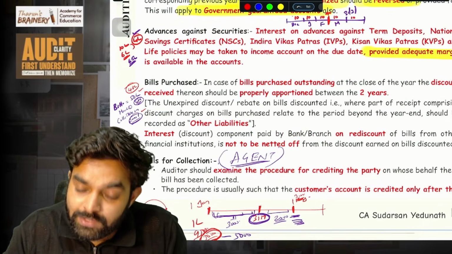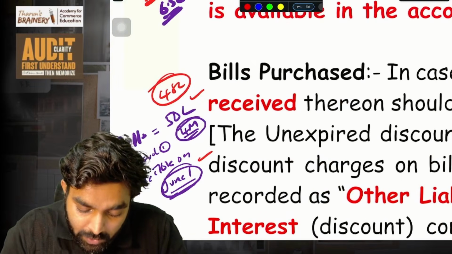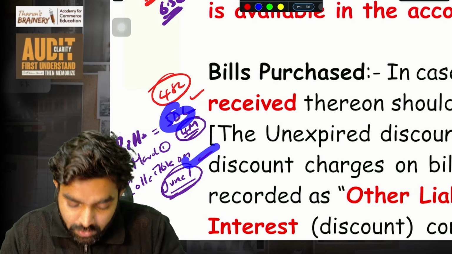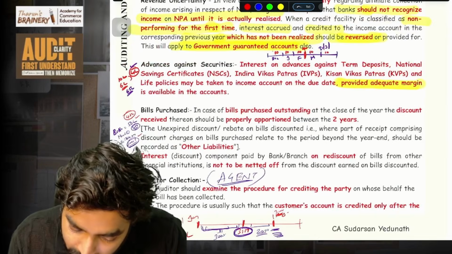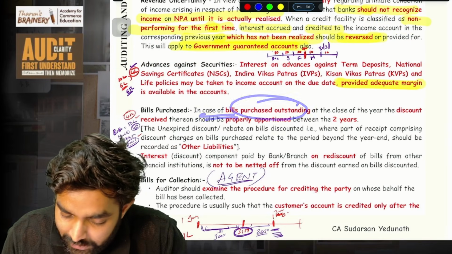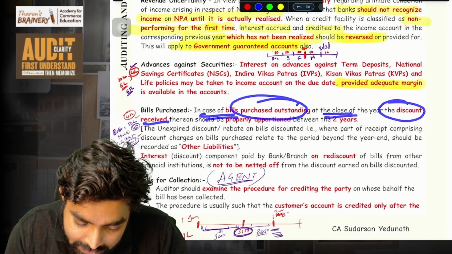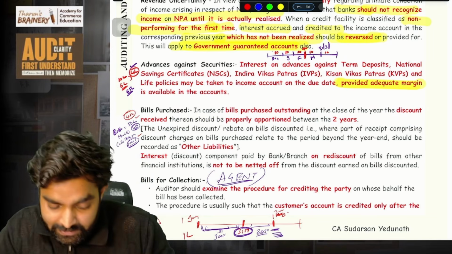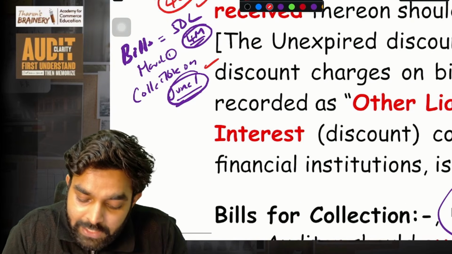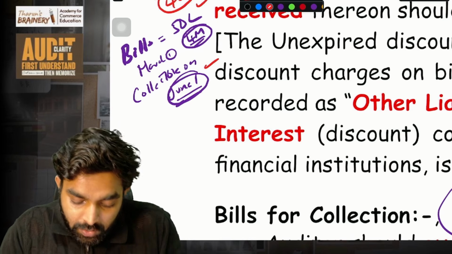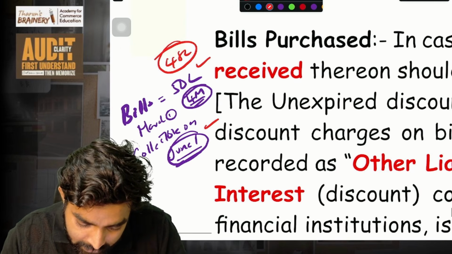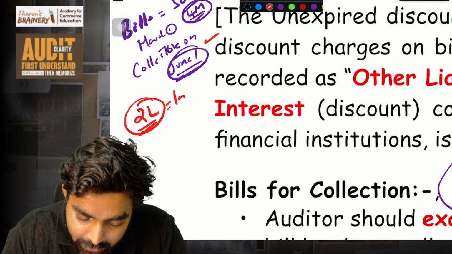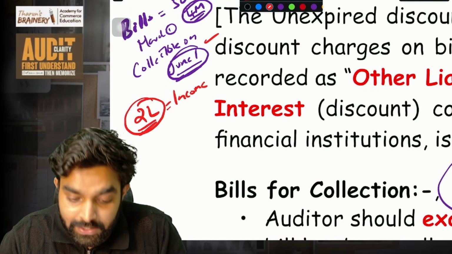Okay, so in that case, what should we do? This 2 lakh is the bank's income. The bank gave us only 48 lakh for the bill and is getting 50 lakh in June. So in case of bills purchased outstanding at the close of the year, the discount received thereon by the bank should be properly apportioned between the years. It simply means that on March 1st, the bank bought the bill from me. So 2 lakh is the income for the bank from bills.